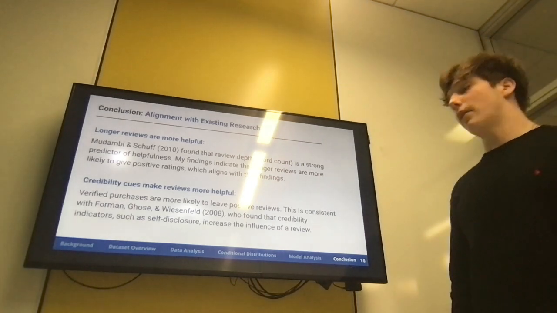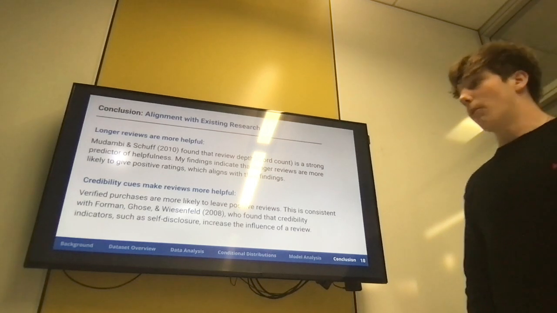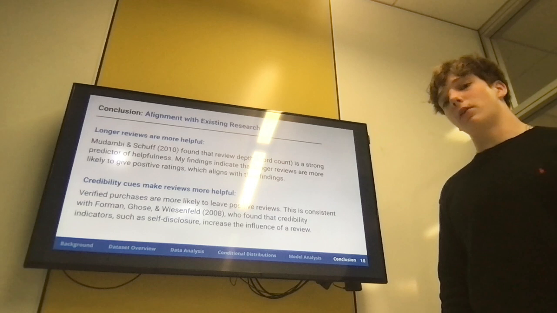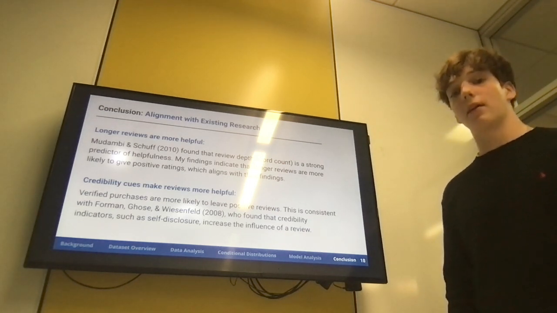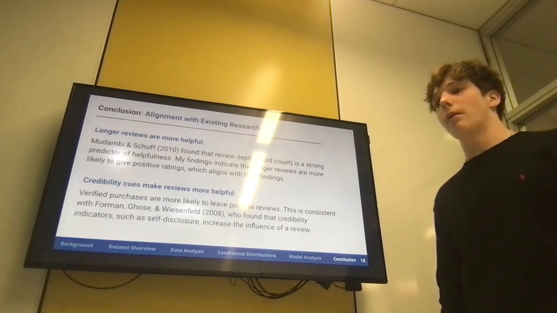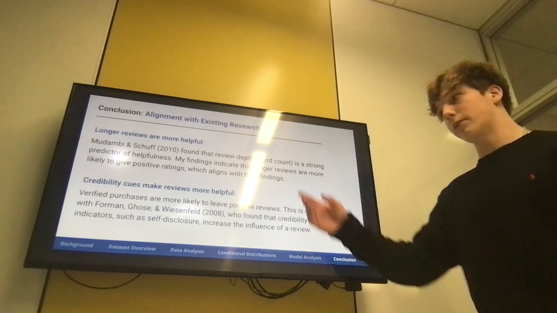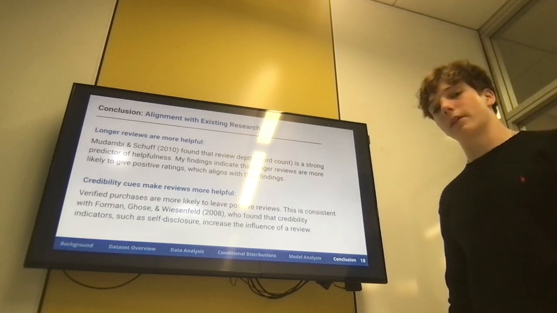Forman, Ghose, and Wiesenfeld in 2008 found that credibility cues make reviews more helpful. Once again, we didn't see how credibility cues, in our case helpful votes, played a role in helpfulness, but we did see that those cues increased the chance of a review being positive. And similar to the first finding, there is a correlation, and I'm glad we investigated it.